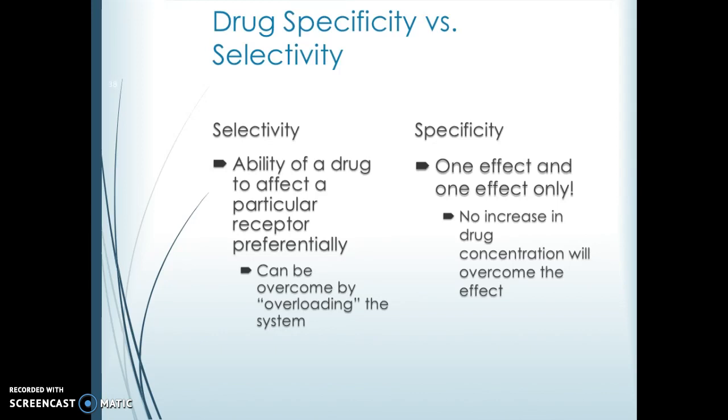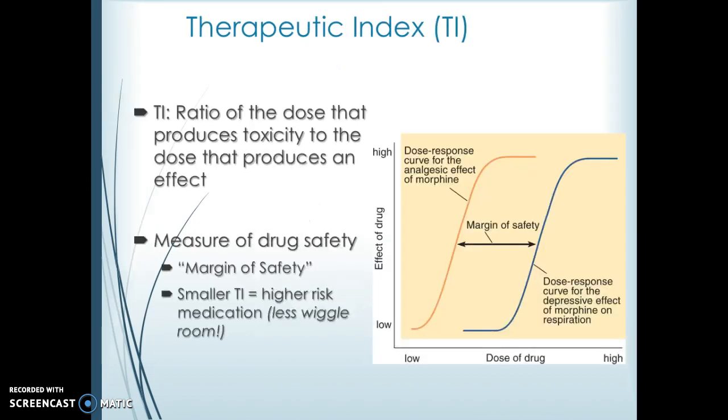However, if you give more and more of a drug, it's less and less likely to be selective. So it can become overloaded and sort of spill over, if you will, into other receptor types. The specificity kind of refers to the effect of the drug. So if something is very, very specific to a singular effect, it doesn't matter how much of the drug you give, it really won't overcome that singular effect. And not a lot of drugs are particularly specific in that sense, but it's important to think about how selective and how specific drugs are when we're giving them, because that oftentimes determines adverse effect profiles.